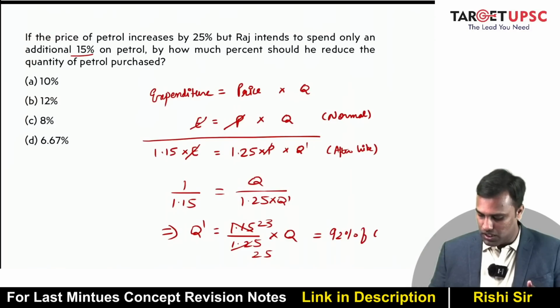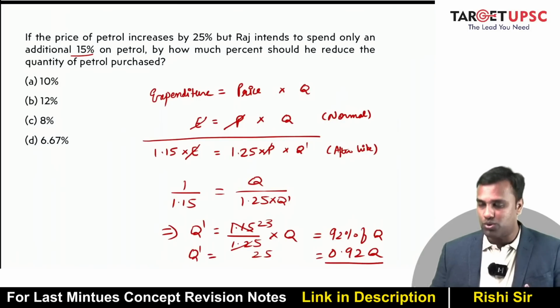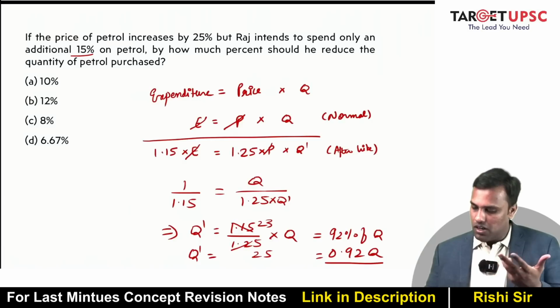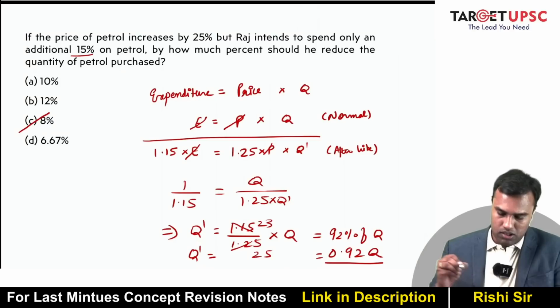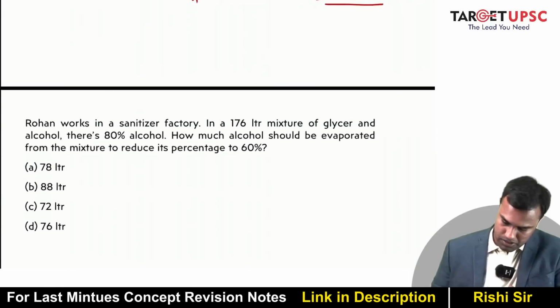So 92 percentage of Q, or this is equal to 0.92 Q, right? So that means your Q dash is 0.92 Q, which is 8% less than your original. 100% is 100%, 92% is 8% less than 100%. So your consumption gets reduced by 8%. Okay.